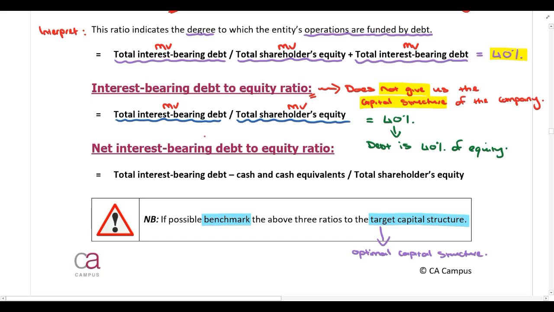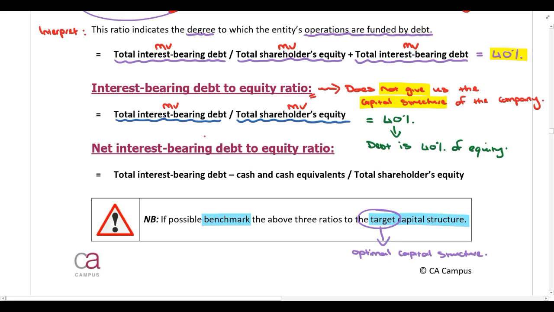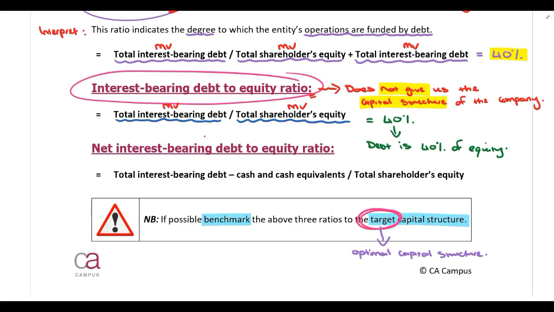So when you are performing all of these calculations, using the gearing ratio, we can calculate the company's current capital structure and we can compare it to the target capital structure and see if they are better or worse than the target. So that's why the target capital structure can also be used as a benchmark. Now, please note they might also give you this target capital structure as the debt to equity ratio instead of the gearing ratio. So once again, for benchmarking purposes, if they give you the debt to equity ratio as the target capital structure, you will obviously need to calculate the current debt to equity ratio so that you can compare it to the target and you can discuss if it's better or worse than the target.